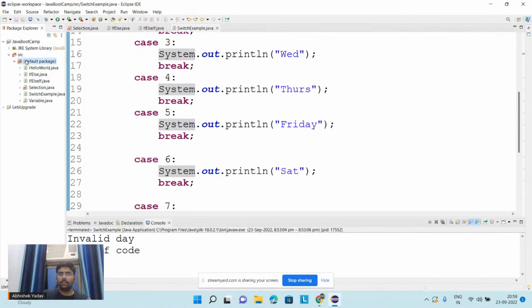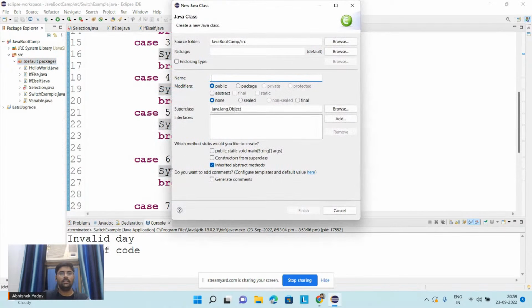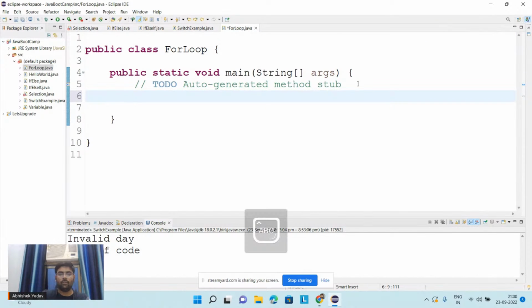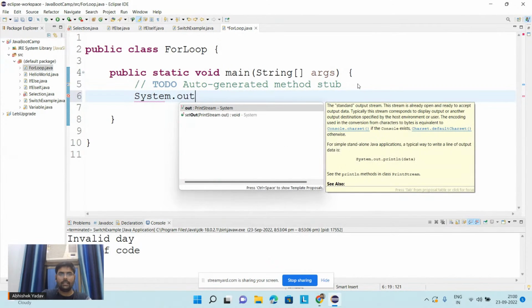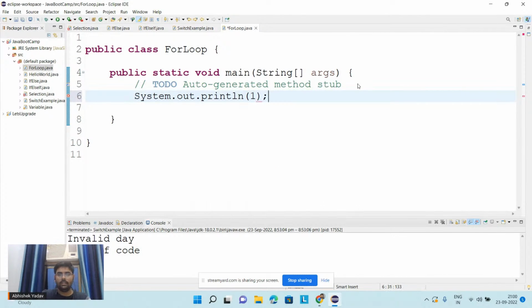So again, I will come here and create a new class, ForLoop. We know why we use a for loop: in order to print the same statement again and again. Suppose I have to print numbers from 1 to 10. If I do not have knowledge of the for loop, then I have to write this same line 10 times, System.out.println(1), and so on.